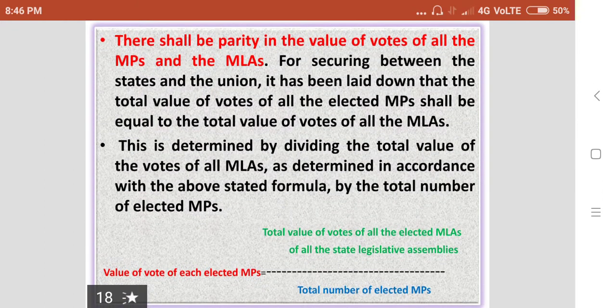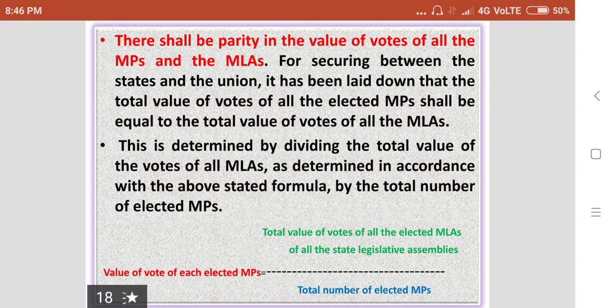There shall be parity in the value of votes of all the MPs and the MLAs. We should tally the value of both MP and MLA votes. There must be equality.